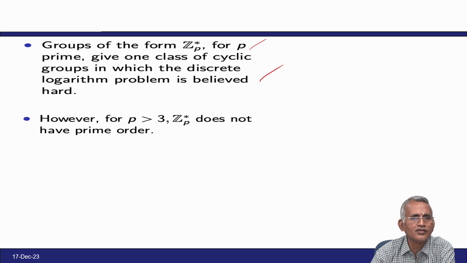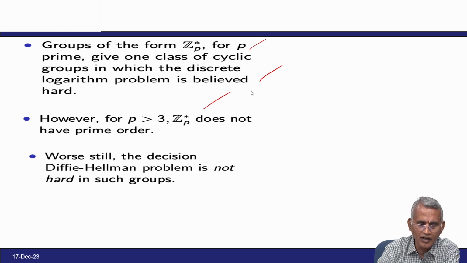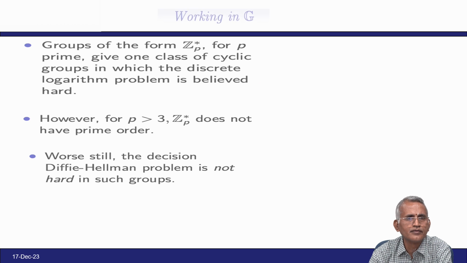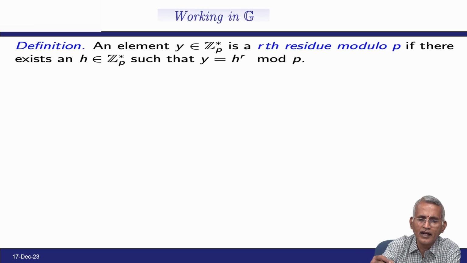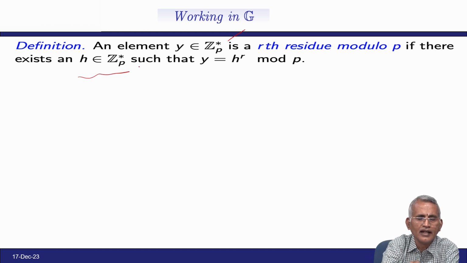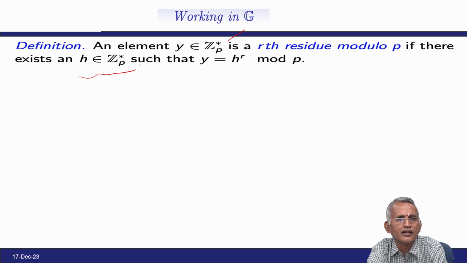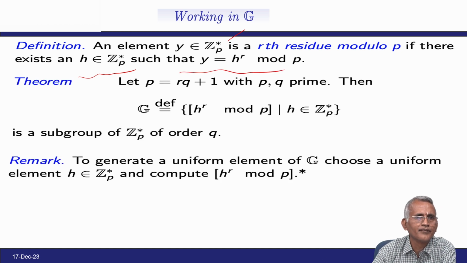If p is greater than 3, Z_p* does not have prime order, and the decisional Diffie-Hellman problem is not hard in such groups. An element y in Z_p* is an r-th residue modulo p if there exists h in Z_p* such that y equals h^r modulo p.